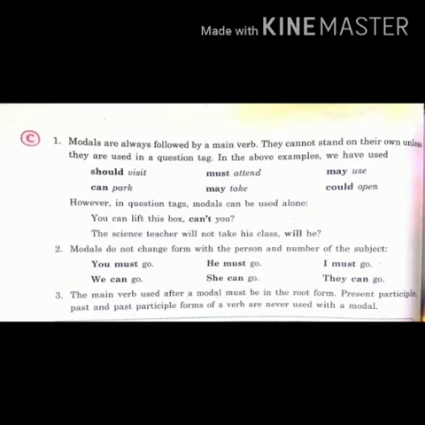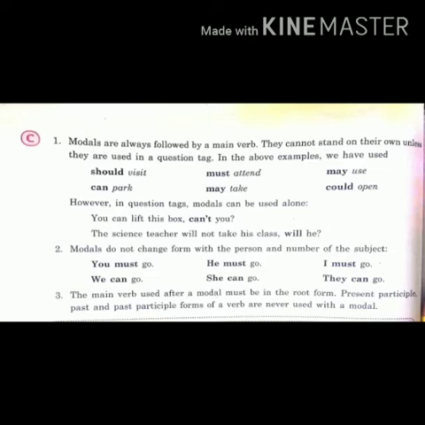Modals do not change form with the person and number of the subject. You must go. We can go. He must go. She can go. I must go. They can go. So, whether the subject is singular or plural, you can add a modal. The main verb used after a modal must be in the root form. Present participle, past and past participle forms of a verb are never used with a modal.